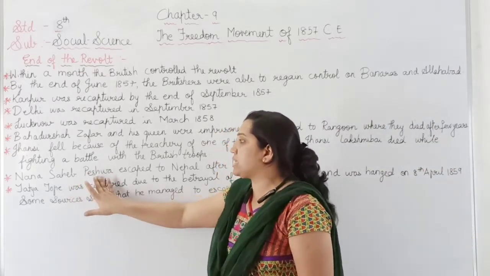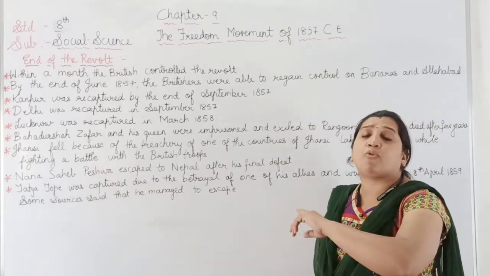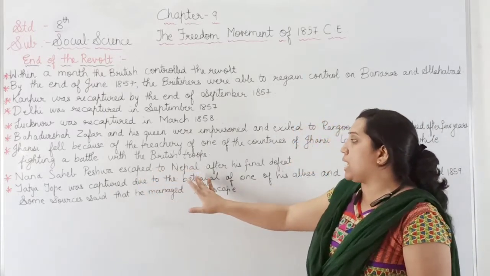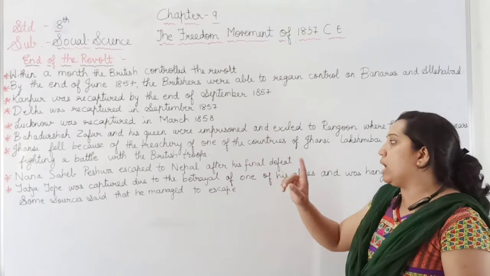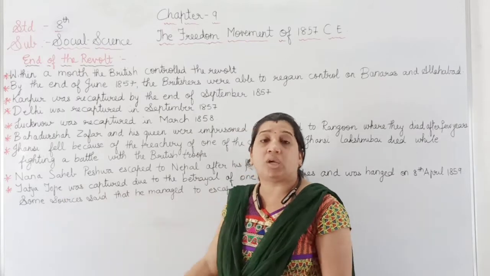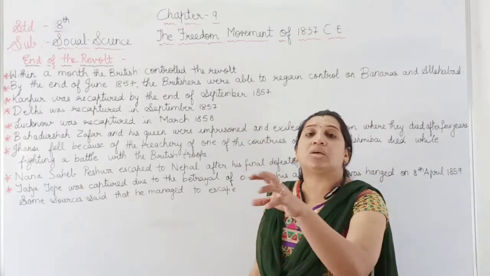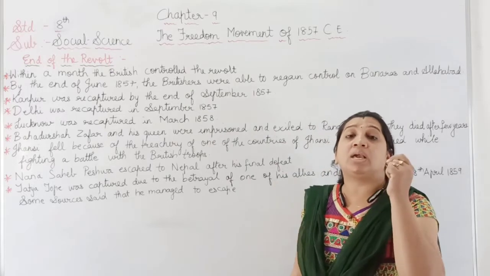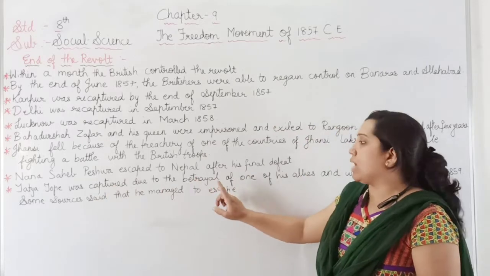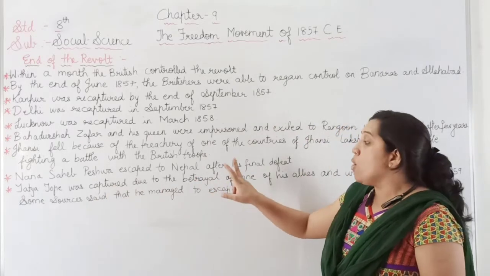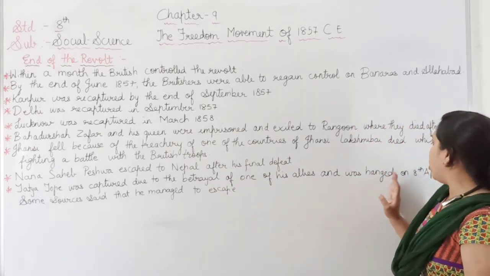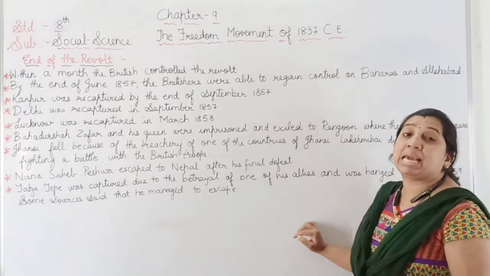Now, about Nana Sahib Peshwa, who fought for Kanpur in the revolt of 1857, he escaped to Nepal after his final defeat against the British. Now, about Tatya Tope, who was the commander-in-chief in the Kanpur revolt of 1857, he was captured due to betrayal. Again, the cheating was done by one of the people of our country India, one of his allies, and he was held on 8th April 1859.